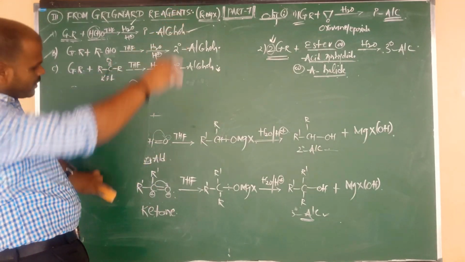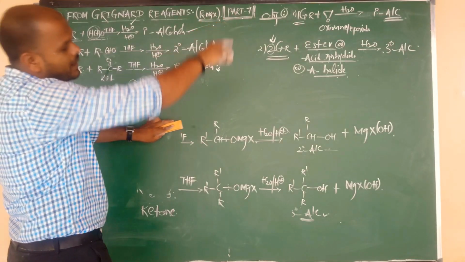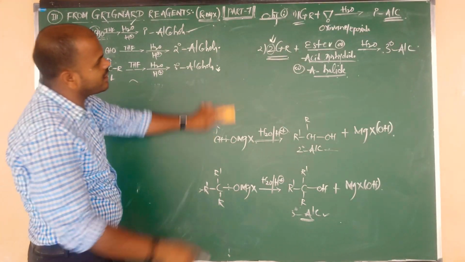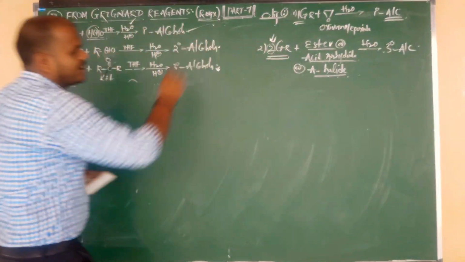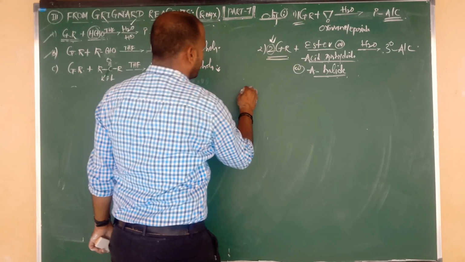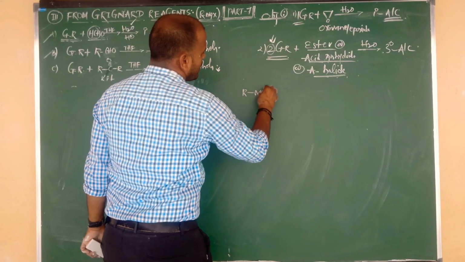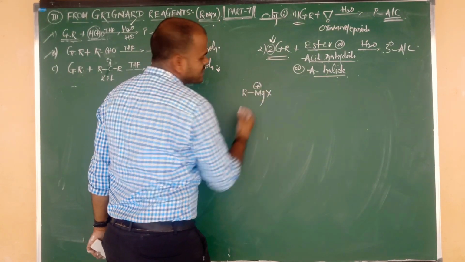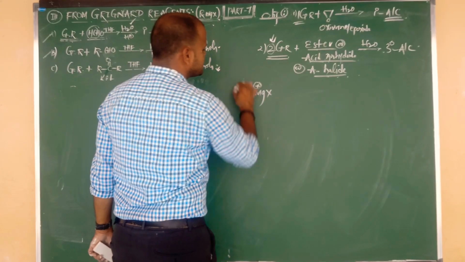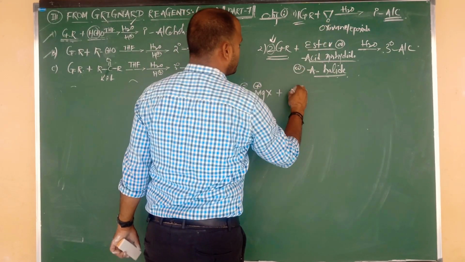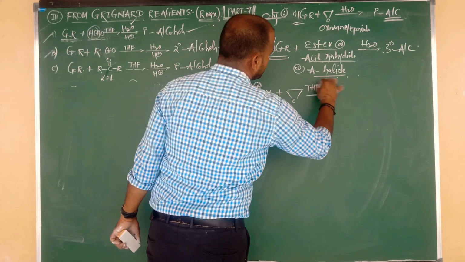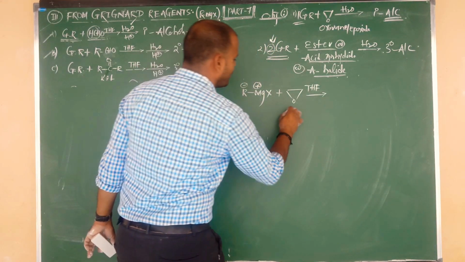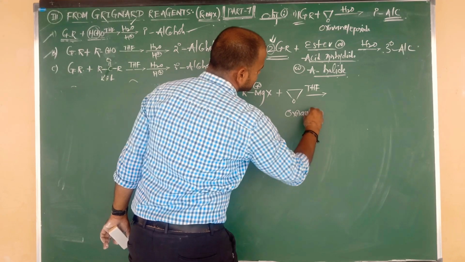What I told you, Grignard reagents on reaction with epoxide, or oxirane, give primary alcohol as the product. First, the Grignard reagent, whose formula is RMgX. Mg has a plus charge and R has a minus charge. It undergoes reaction with epoxide like this, and the reaction takes place in presence of THF. This is oxirane, or epoxide.